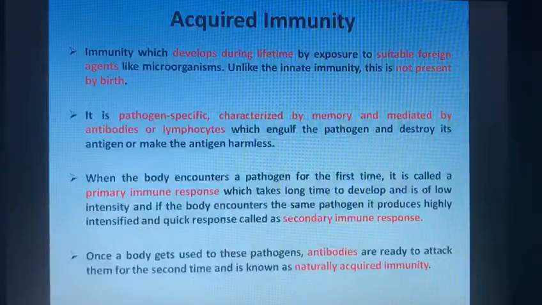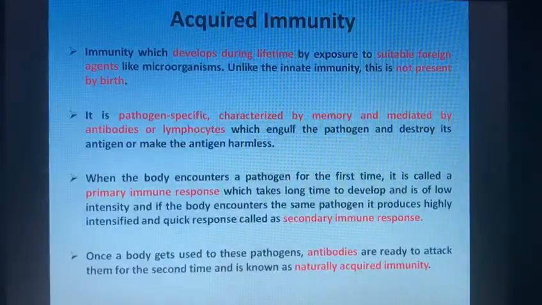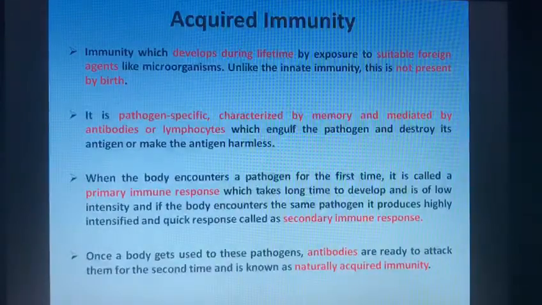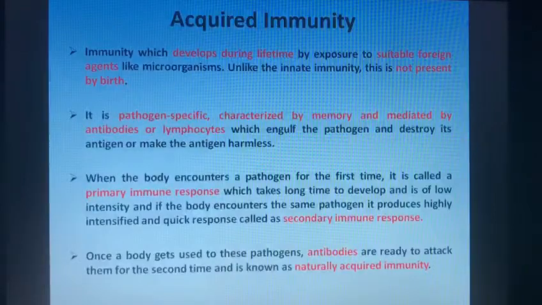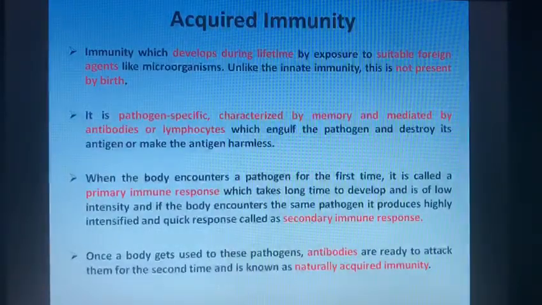Next, we will study primary and secondary immune response. Primary immune response is when our body encounters a pathogen for the first time, and this type of immune response is generally of low intensity and takes a long time to develop.